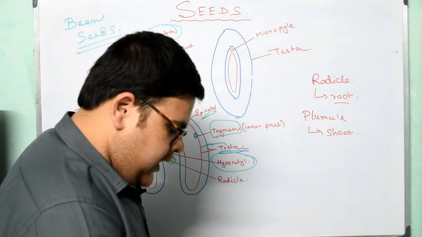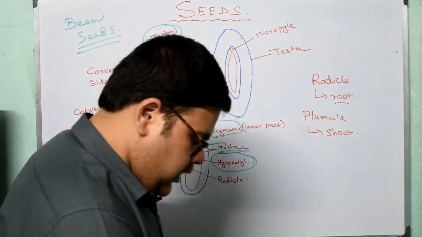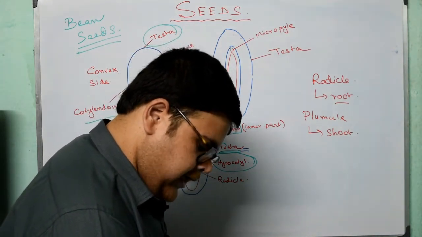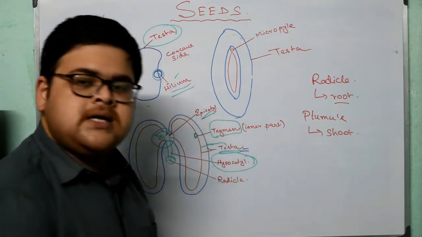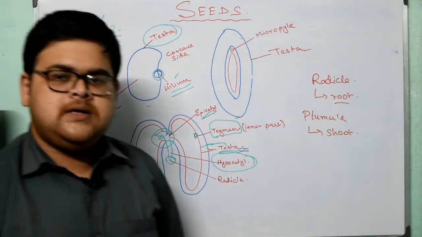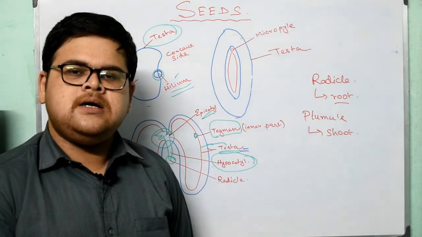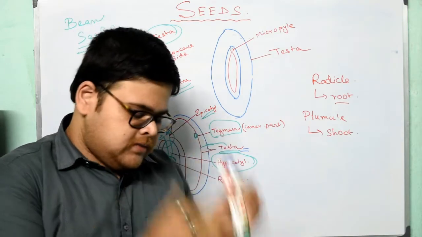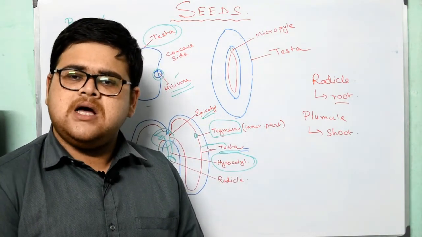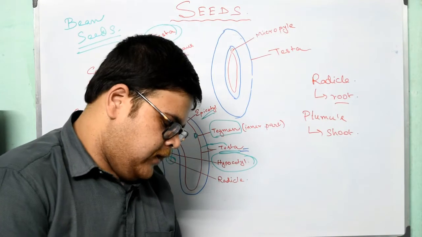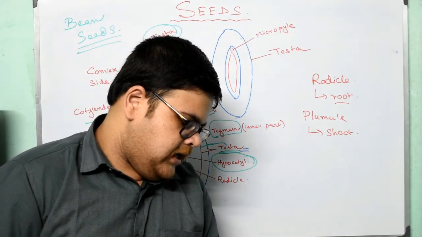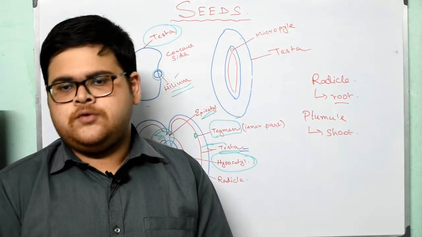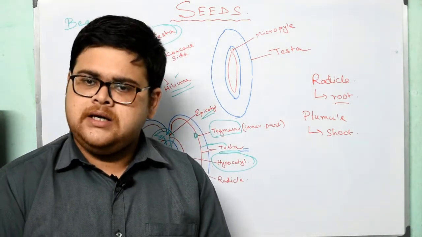The maize grain. The maize grain is actually a single seeded fruit in which the fruit wall and the seed coat are fused together to form a protective layer. Therefore, we call such a fruit a grain. So, what have we already learned about the definition of grain? We have already learned that the fruit wall and the seed coat are fused together, right? So, this maize we can classify as a grain because the same thing happened here. Okay, so fruit wall and the seed coat are fused together in a maize grain.